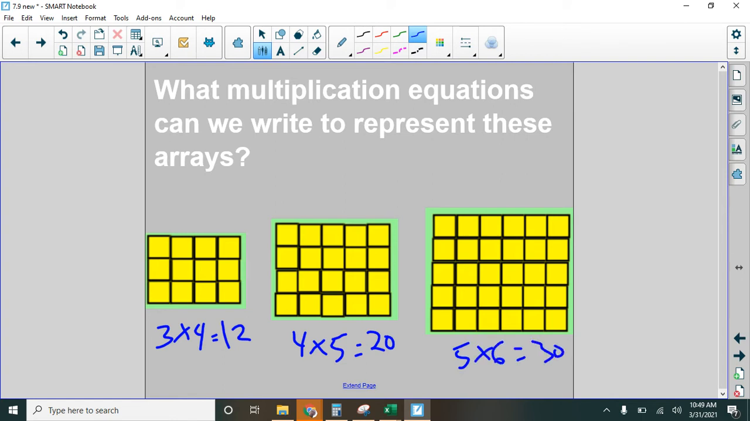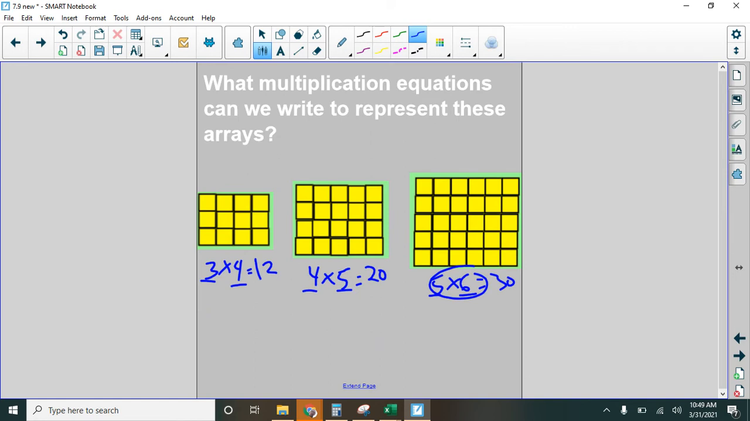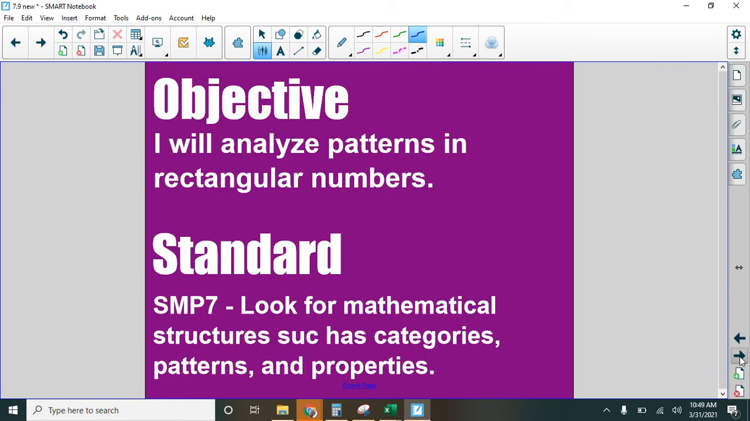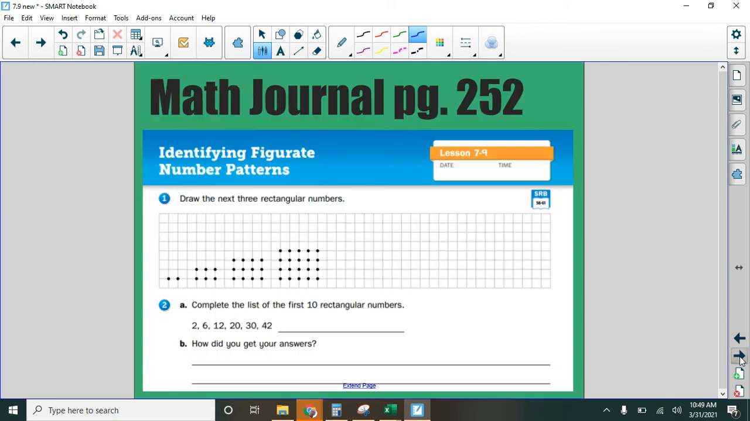So look what's happening. 3, 4, 5. 4, 5, 6. Just because I'm curious, can you figure out what would be the next multiplication equation? Okay, if you make each one of these numbers bigger, we would have 6 times 7 equals 42. And then we could keep going. We would have 7 times 8 equals 56. We're adding 1 to each of the factors in this pattern. Hey, we're looking for these patterns today.